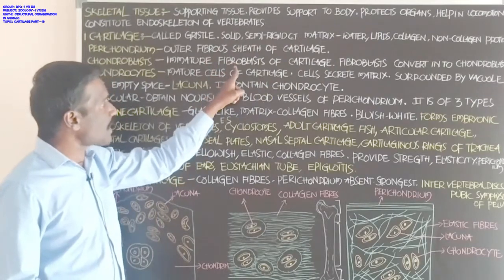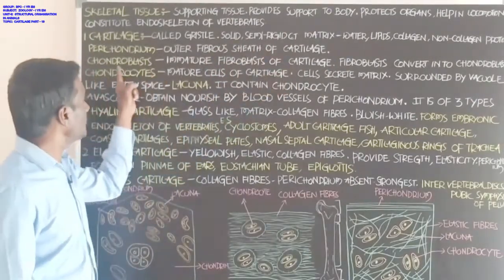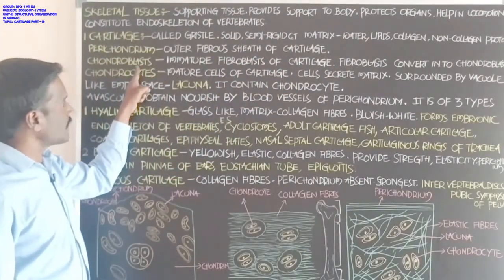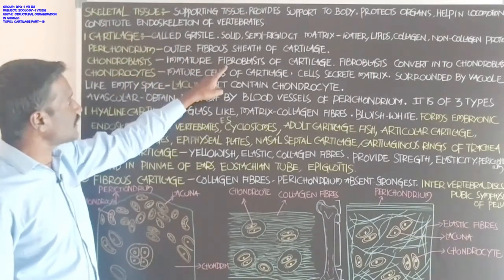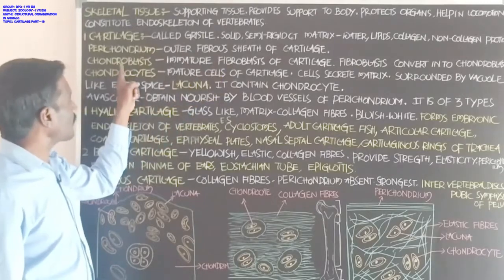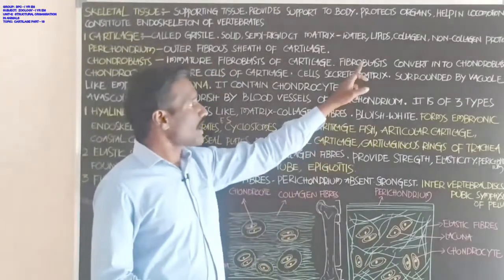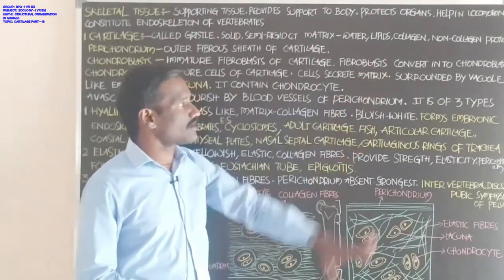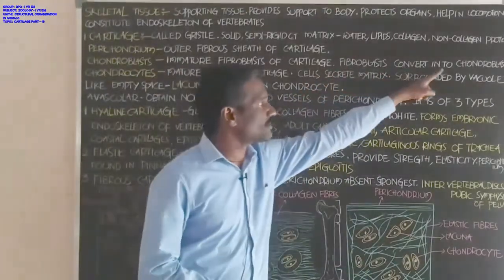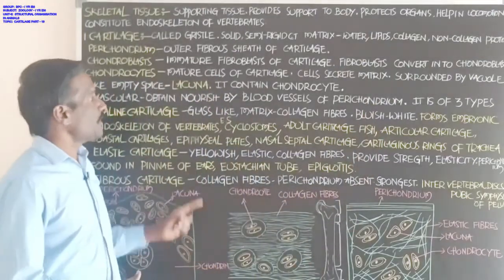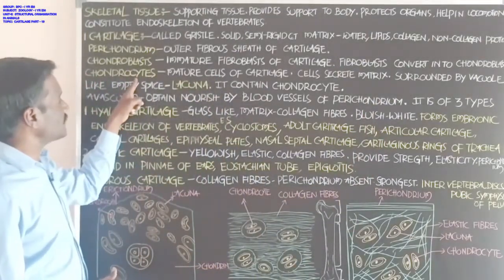The cells present in the cartilage tissue in the form of immature fibroblast are called chondroblast. And fibroblast converts into chondroblast.